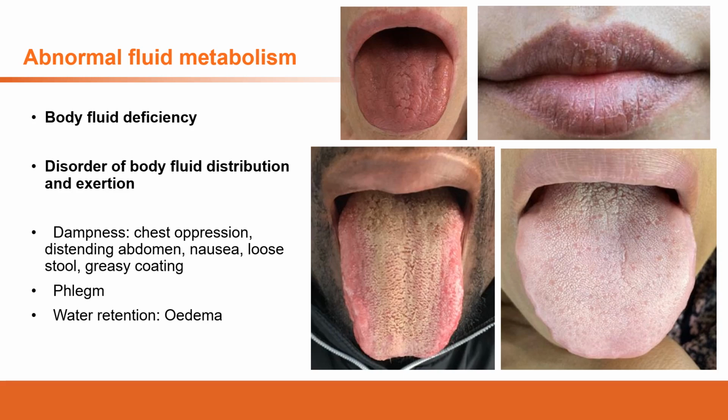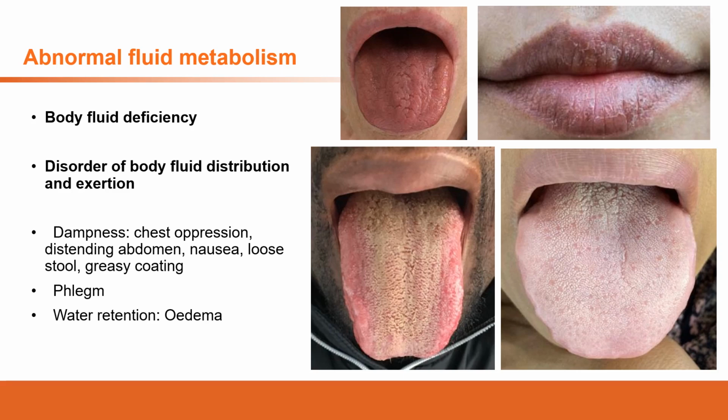So the first is the body fluid deficiency. The body fluid deficiency refers to the volume of the body fluid in the body not being enough. So we don't have enough body fluid in the body. And the signs or symptoms of this situation is dryness. That's because the body fluid is the liquid in our body.